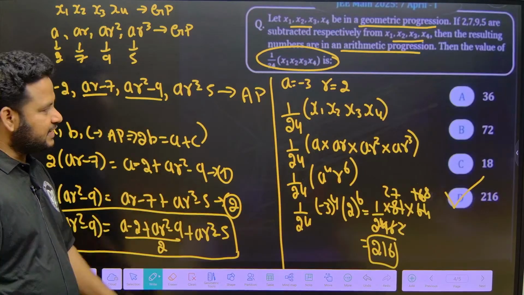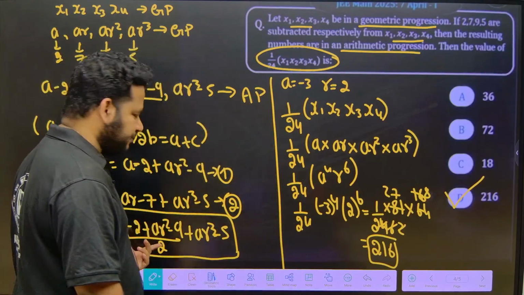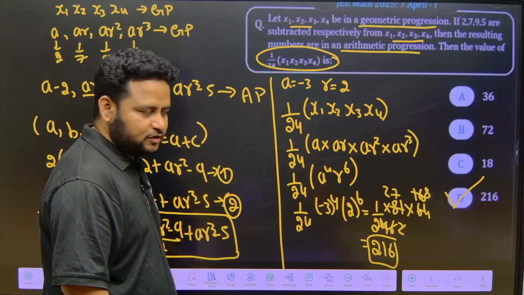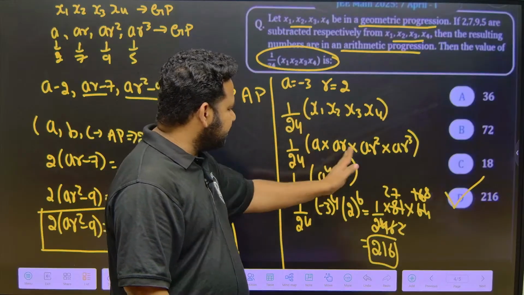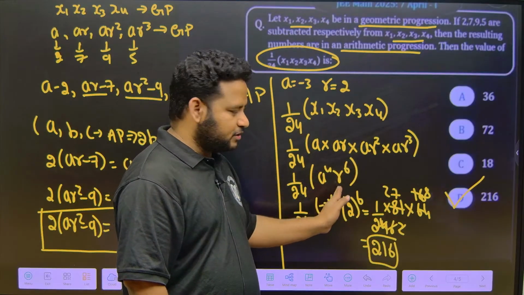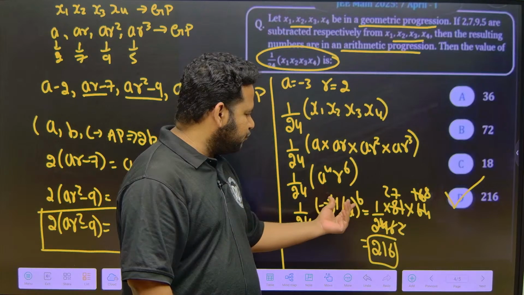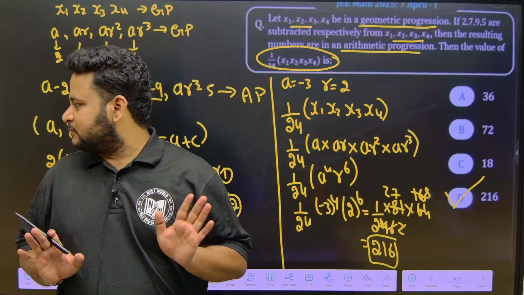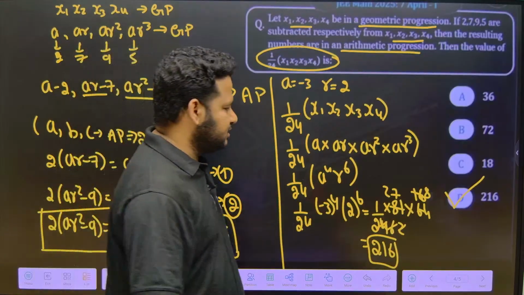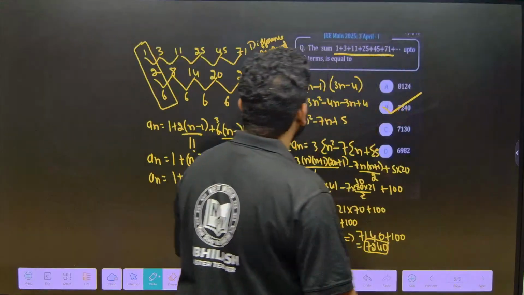On solving this, I will get a is equal to minus 3. This you have to solve by yourself, friends. Solve it when you are free. r is equal to 2. Just by putting the values of a and r here, we will get a to the power of 4 and r to the power of 6, that is minus 3 to the power of 4 into 2 to the power of 6 divided by 24. This will give us 216. Clear?